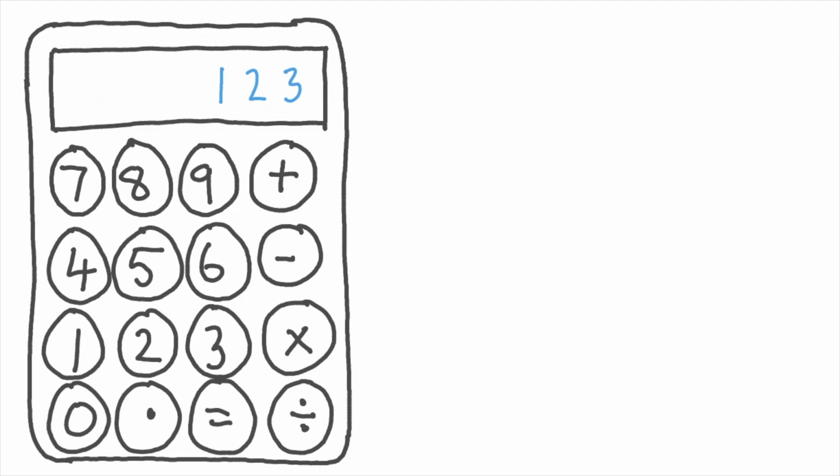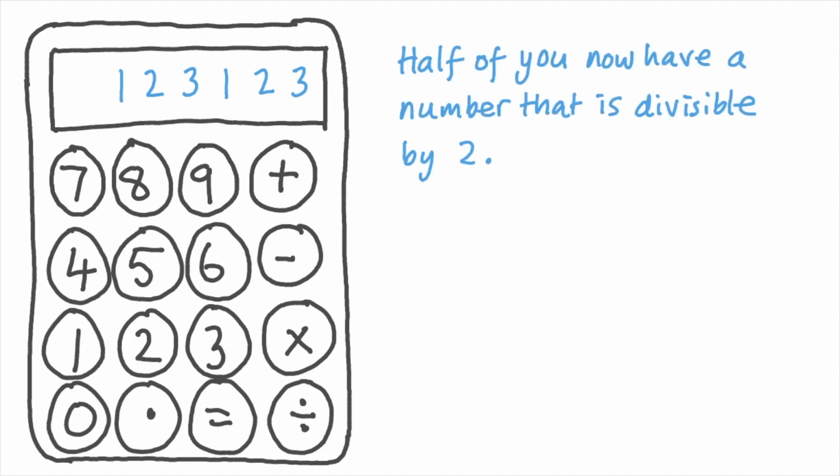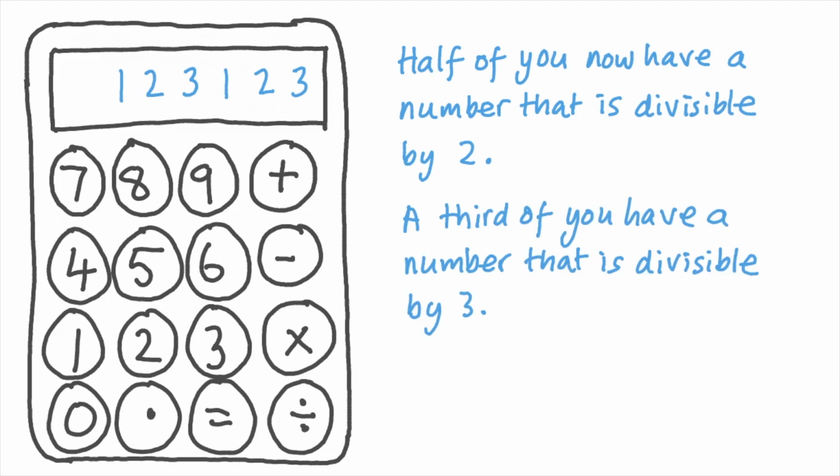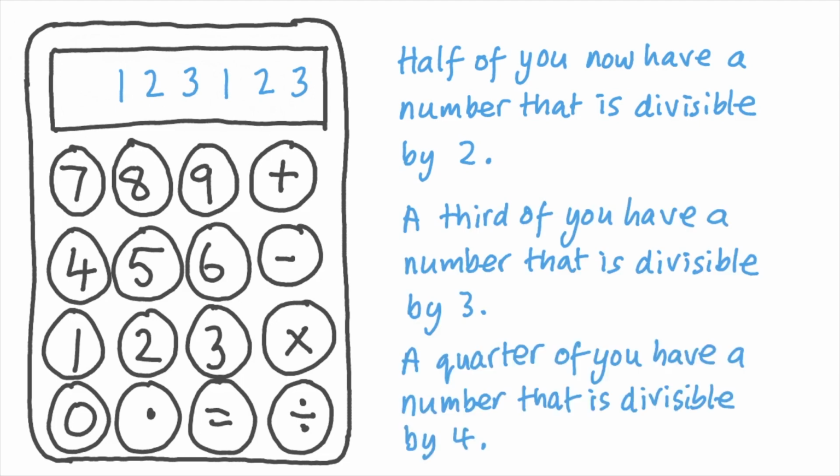Now to make this a bit more interesting with bigger numbers, I want you to repeat those 3 digits to make a 6-digit number. So my 123 becomes 123,123 for example. And now we've got a random 6-digit natural number. Now half of you should have a number that's divisible by 2, a third of you have a number that's divisible by 3, a quarter of you have a number that's divisible by 4, and so on.